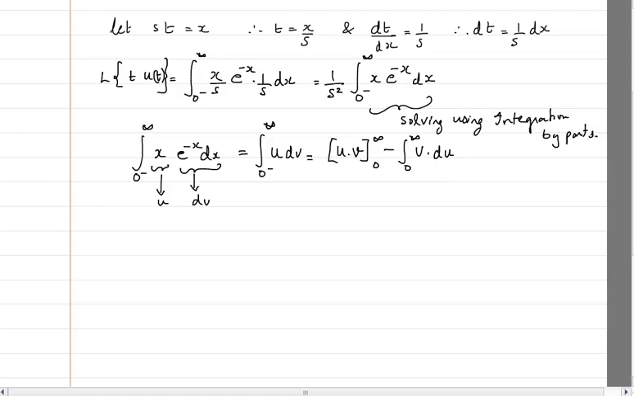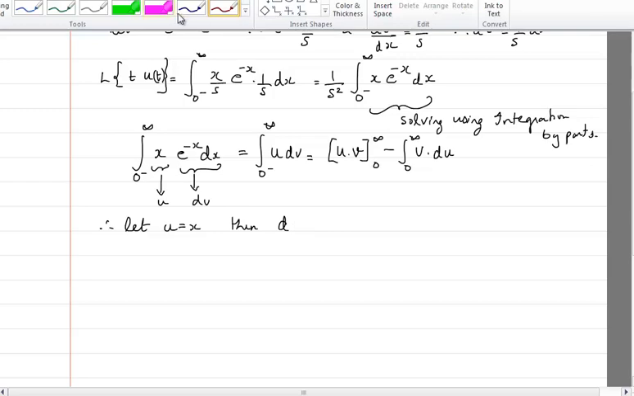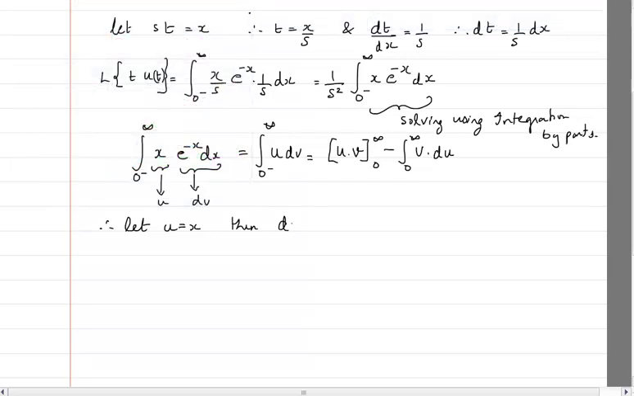So if I take u equal to x, which I have taken here, then the differentiation of u with respect to x will give me the answer 1. Why? Because du by dx is the same as dx by dx, which is 1.